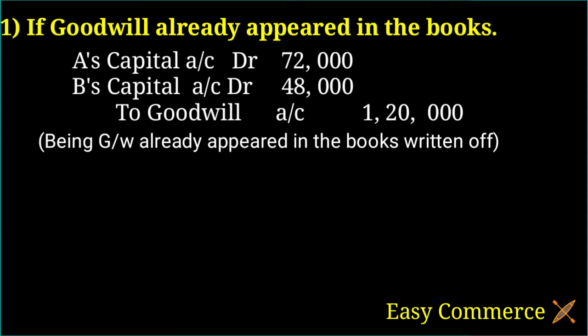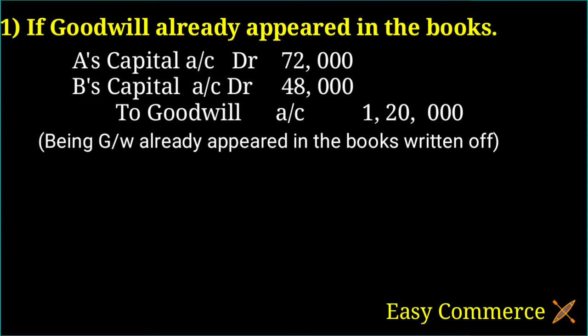Here A's capital account and B's capital account, A and B being the old partners, are debited to goodwill account. This goodwill is written off in the old ratio. Is it clear?